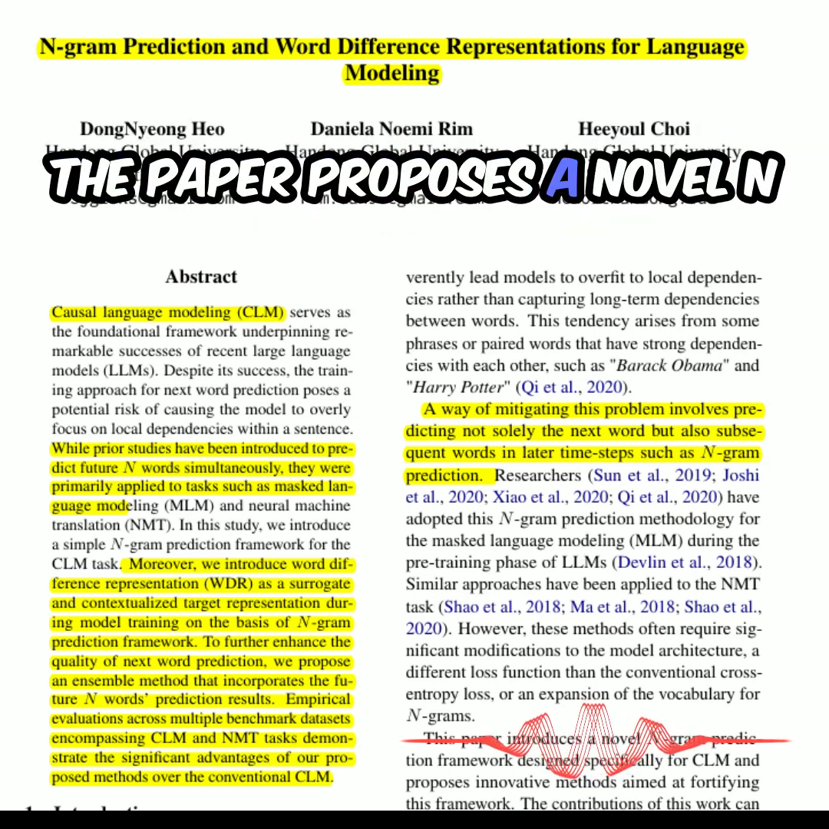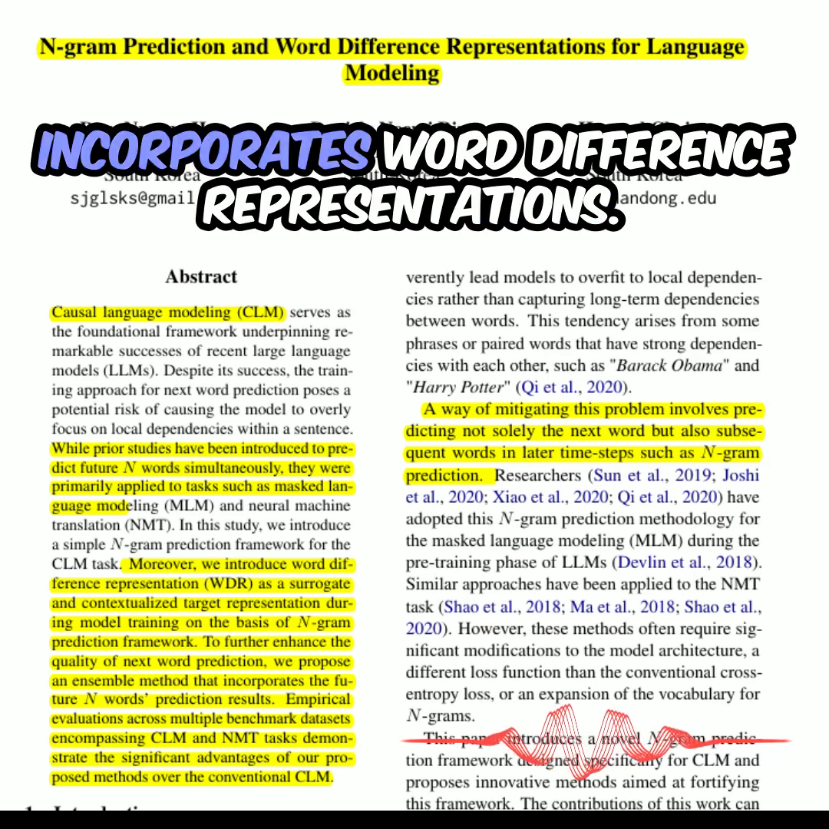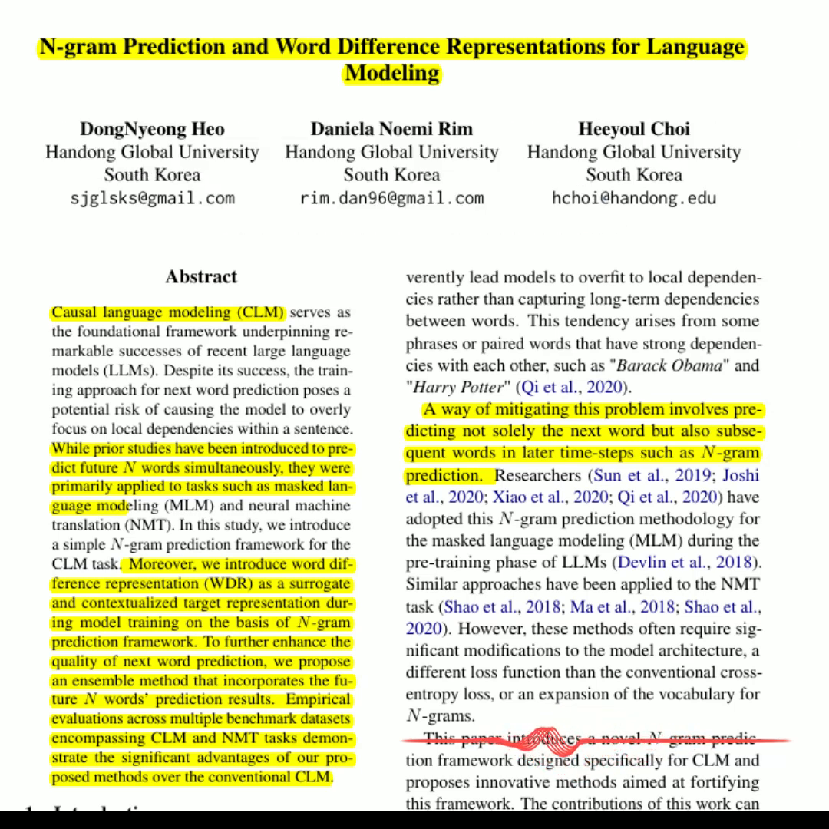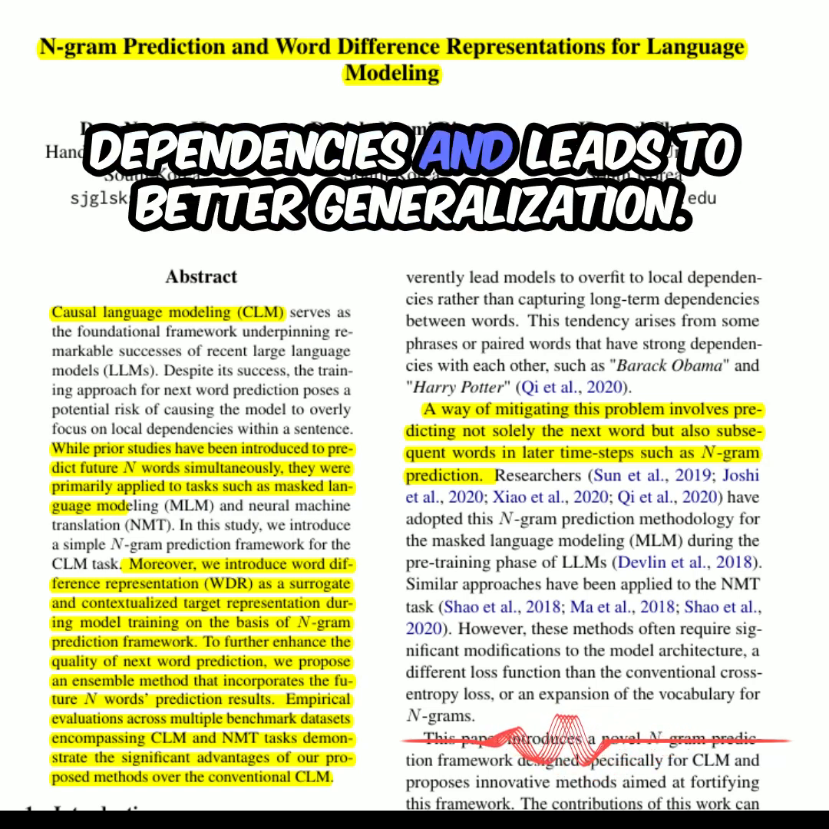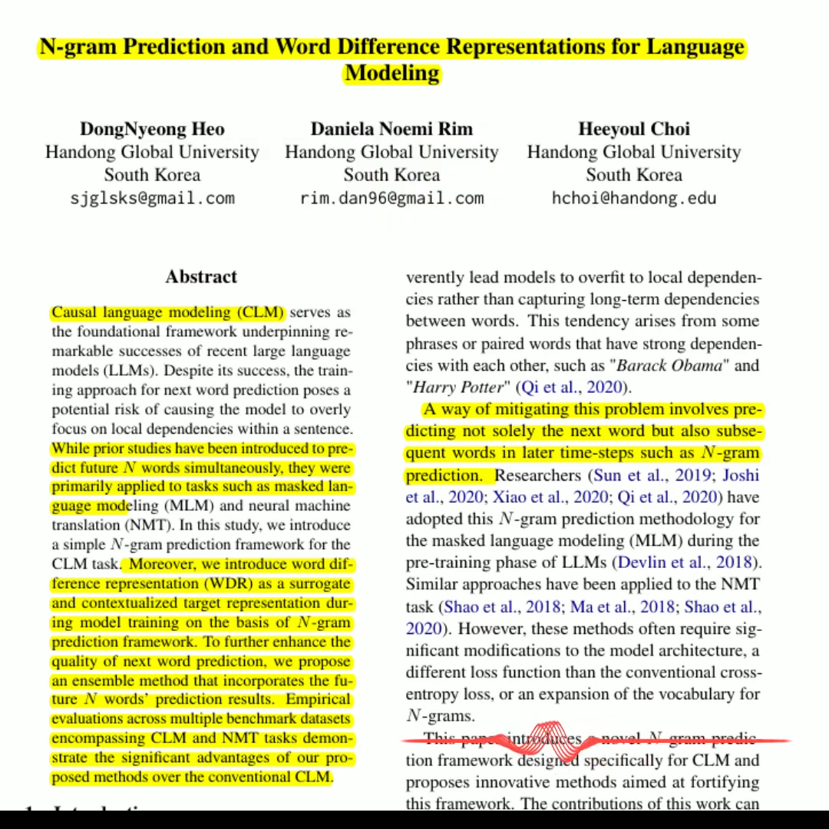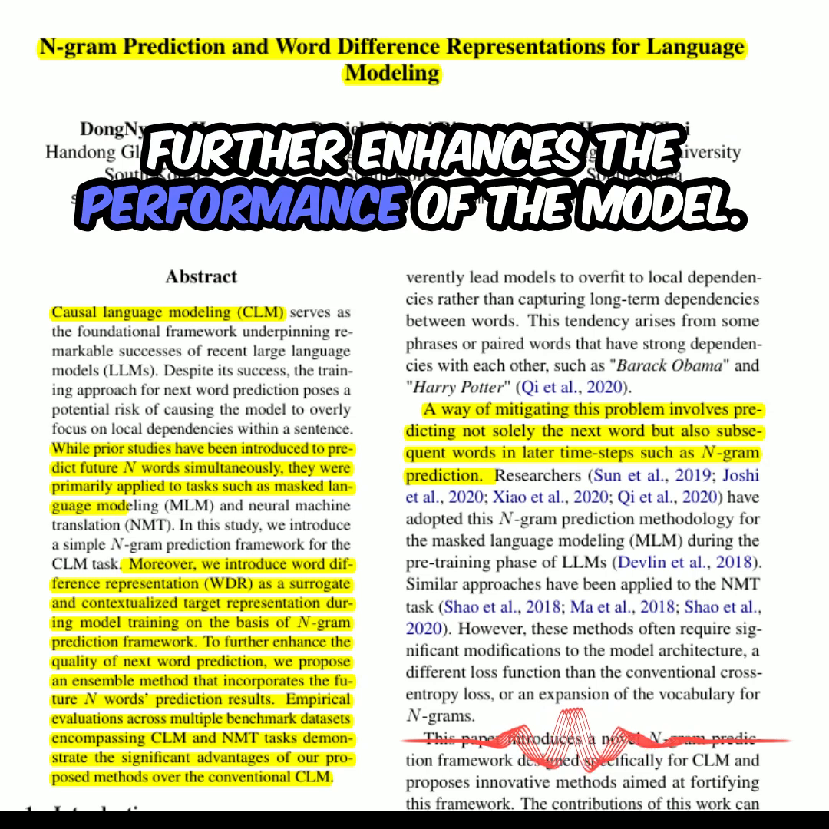The paper proposes a novel n-gram prediction framework for CLM that incorporates word difference representations. This framework improves the ability of the model to capture long-term dependencies and leads to better generalization. The paper also introduces an ensemble method that further enhances the performance of the model.